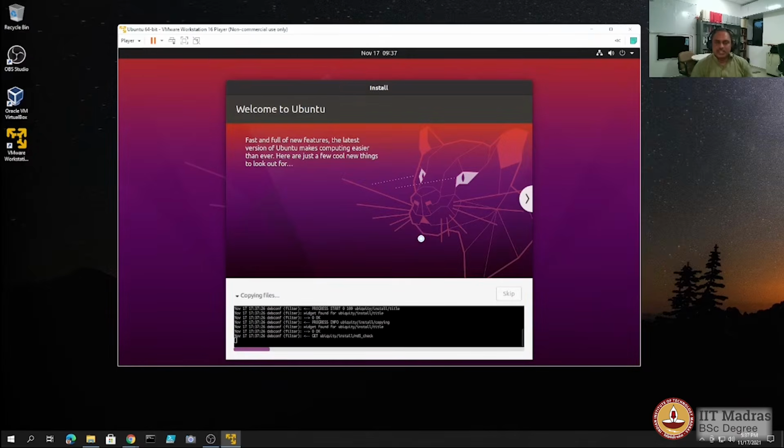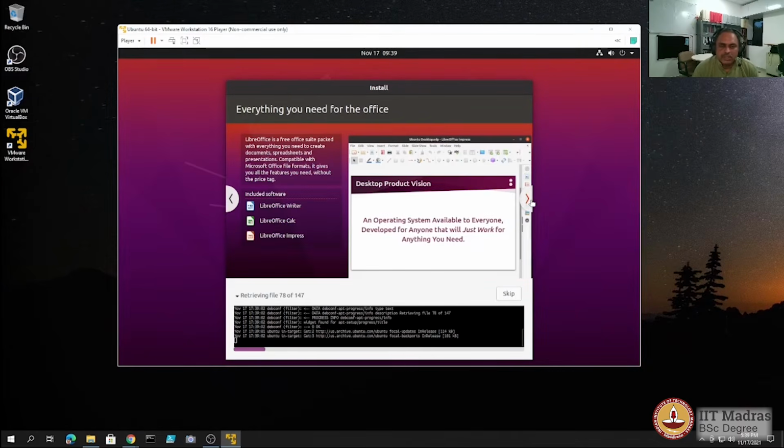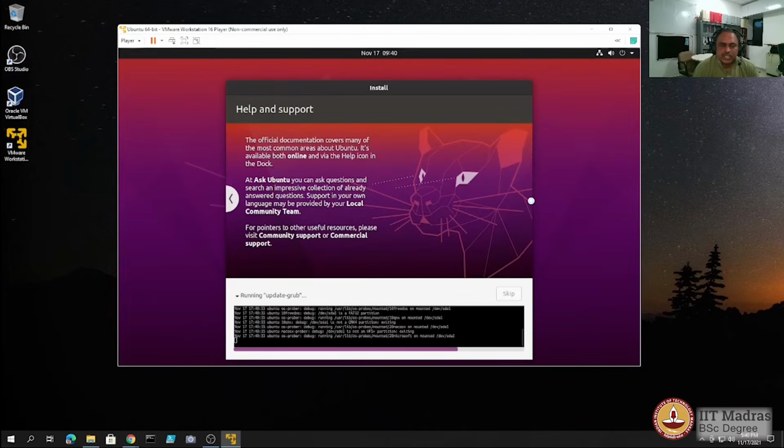While the installation is going on, you will see some slides to tell you about the features of the operating system. As part of installation, Ubuntu would also check for some updates. Now you see that the bootloader has been installed. The installation also involves downloading some packages to keep some of the utilities latest in terms of the version. The package updating seems to be over now.